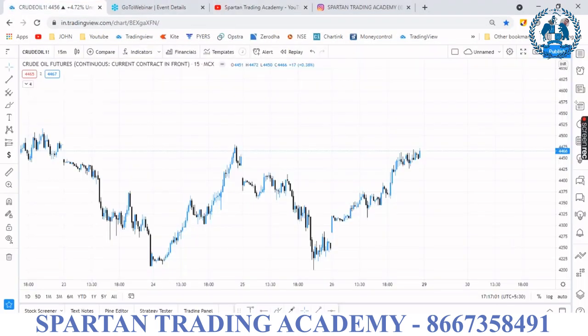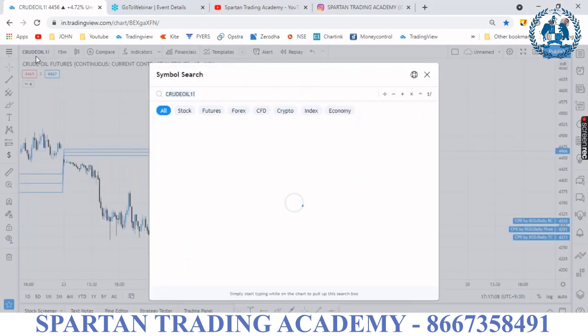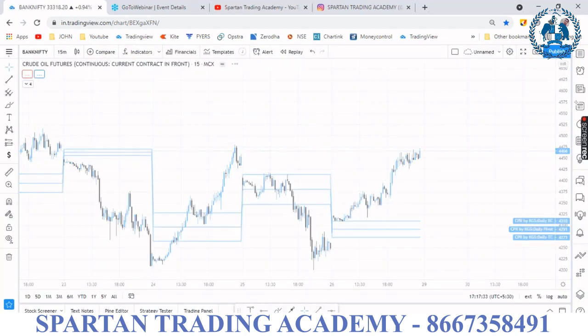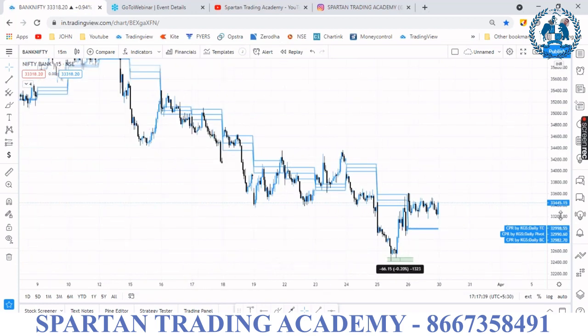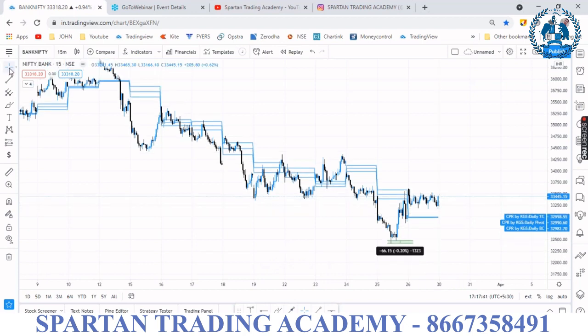I will switch on the CPR. Then we'll move on to the Bank Nifty. Monday is a holiday, so can I buy or sell on a Friday? Suppose you are an option seller, you will surely get a minimum profit. Suppose you are an option buyer, definitely it will reduce your premium. We will discuss in an upcoming webinar how and when to take buy and sell in options. Okay, it is a very huge topic.